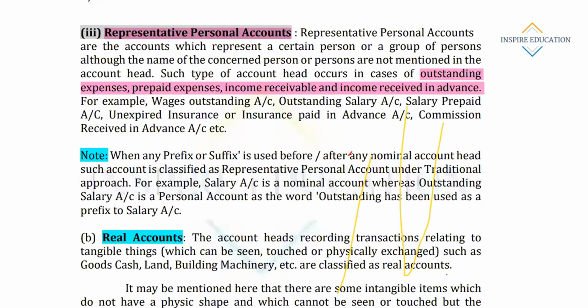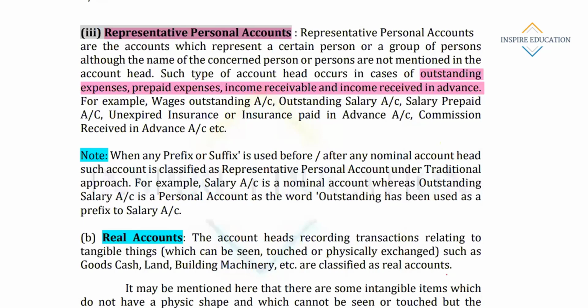Means yet to be paid. The amount, or the persons to whom something is outstanding, though their names are not mentioned, are consolidated in a particular head of account and written like outstanding salary account.